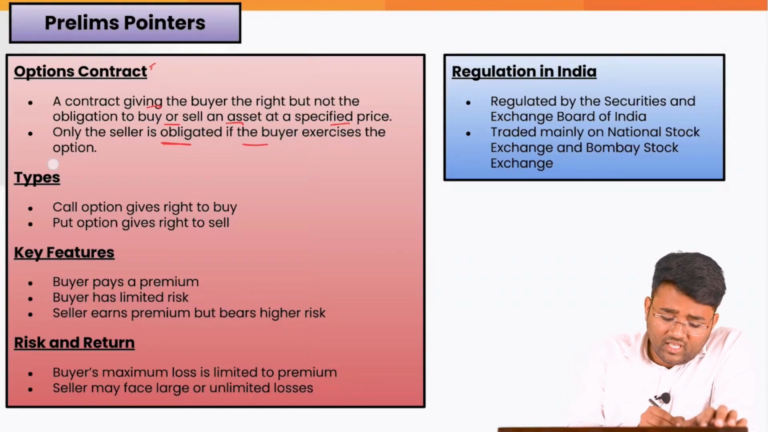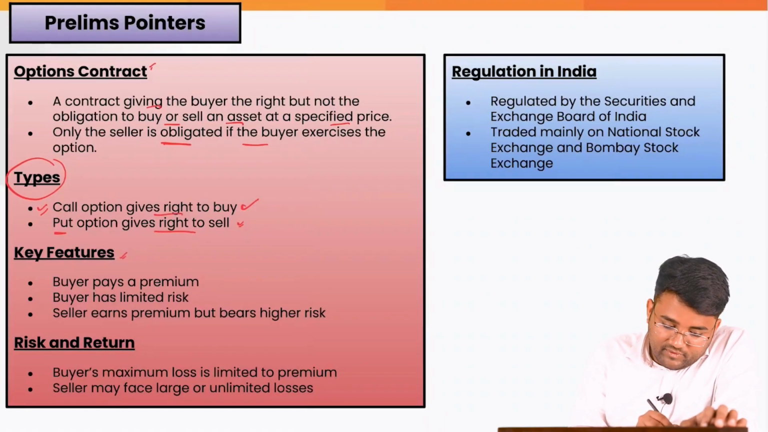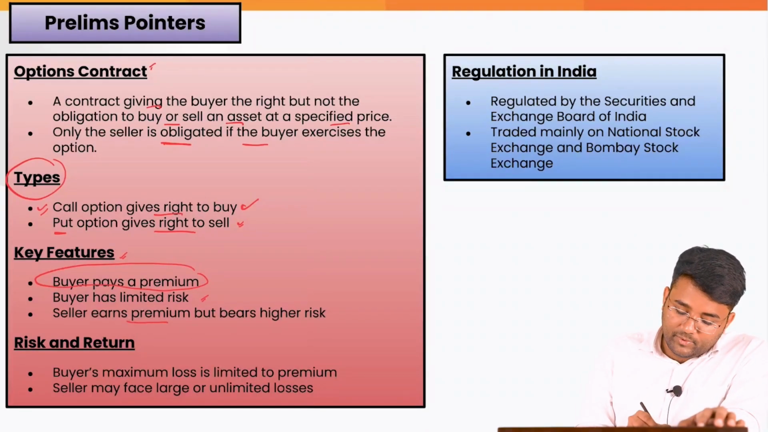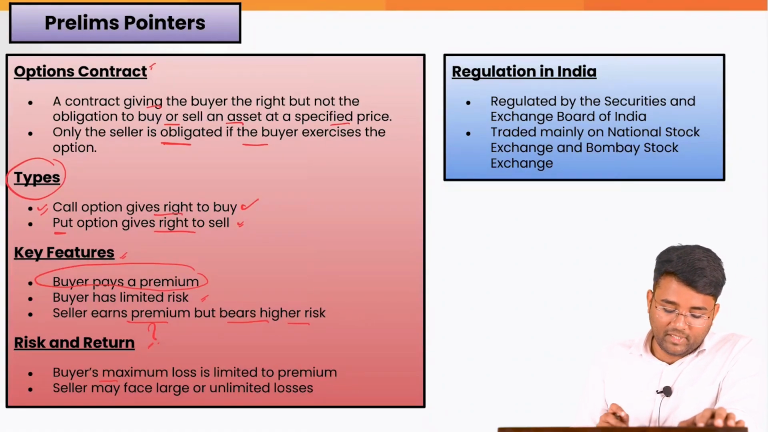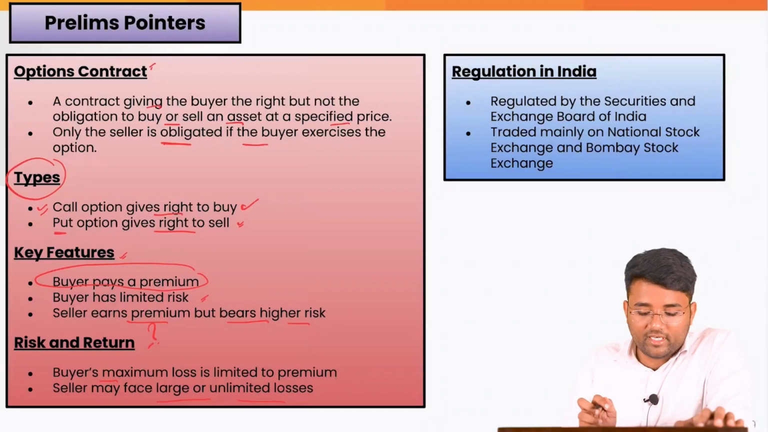Okay. The types of this options contract are the call option that gives the right to buy, and the put option that gives the right to sell. The major features of this options contract is that the buyer pays a premium and then the buyer has the limited risk. Seller earns premium but bears the higher risk. The risk and return associated with this is that buyer's maximum loss is limited to premium. The seller may face large or unlimited losses.